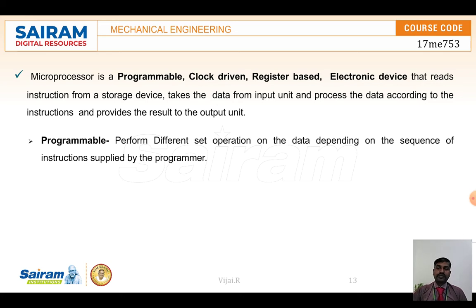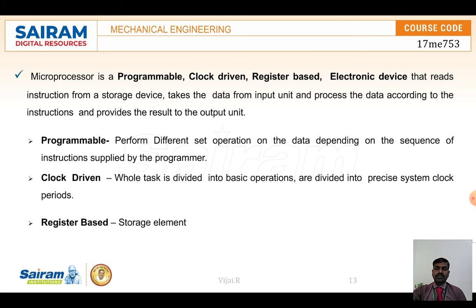Okay, fine. So these are the things we are going to see. Programmable means a sequence of operations. A program is a sequence of operations. We give the sequence of operations, and it functions, divided in a precise clock system.